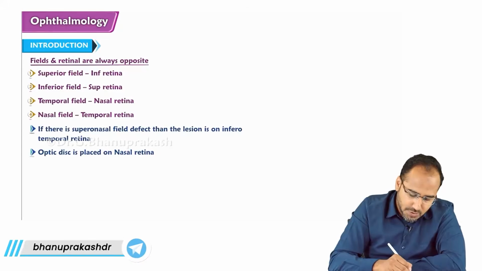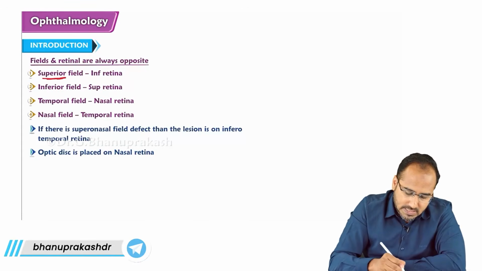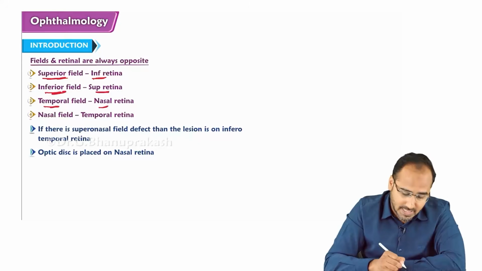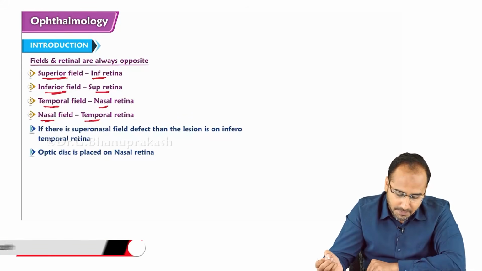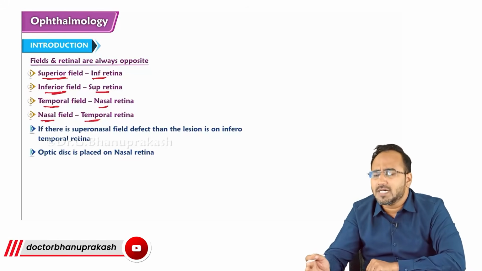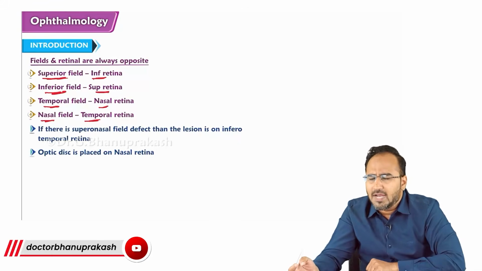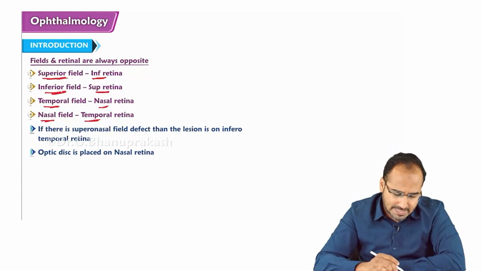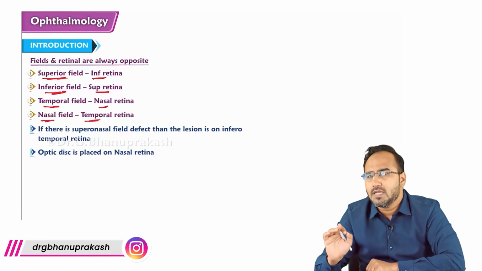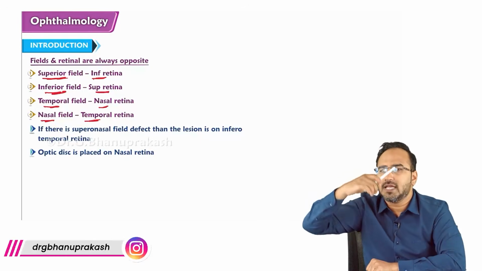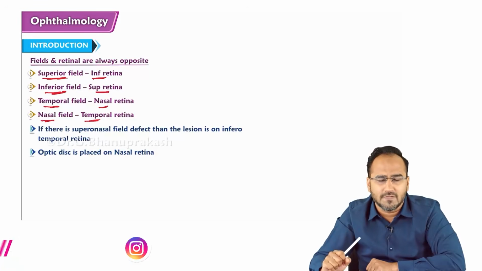opposite, right? Superior visual field is held by what retina? Inferior retina. Inferior field is held by superior retina. Temporal field is held by nasal retina. Nasal field is held by temporal retina. Basically, if a person is there who's coming to your clinic and while checking his visual field, you come to know that he is having a superonasal field defect. That is, while looking at the superior and the nasal side, he is having some visual field defect.